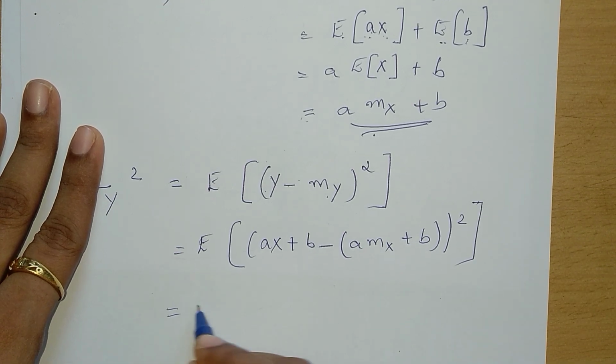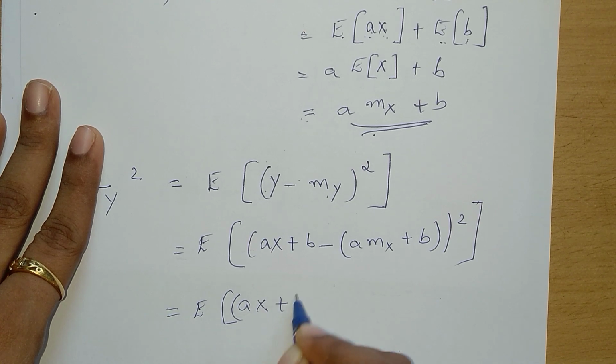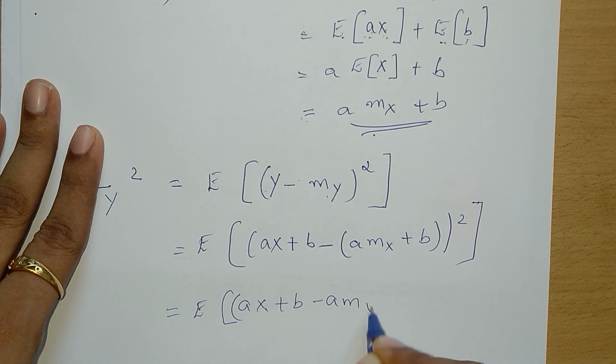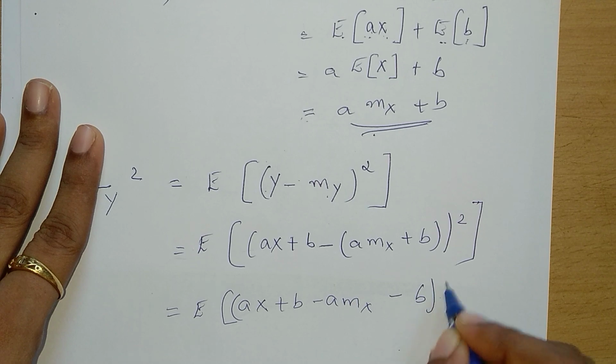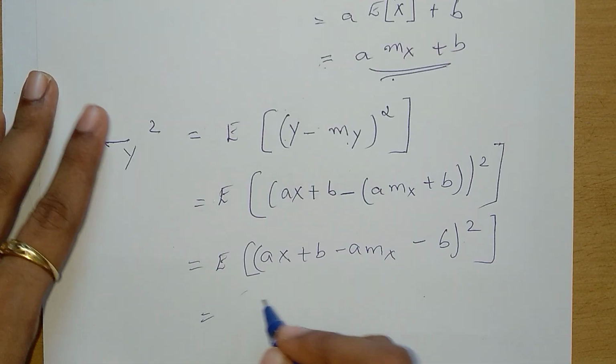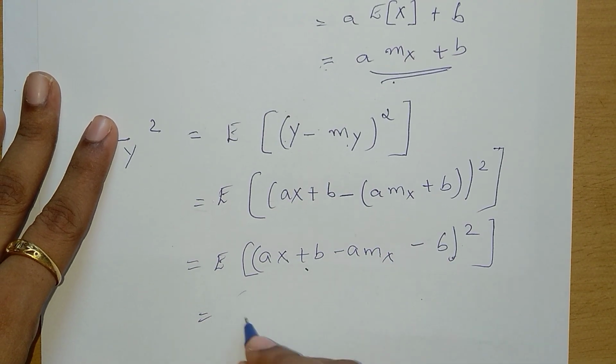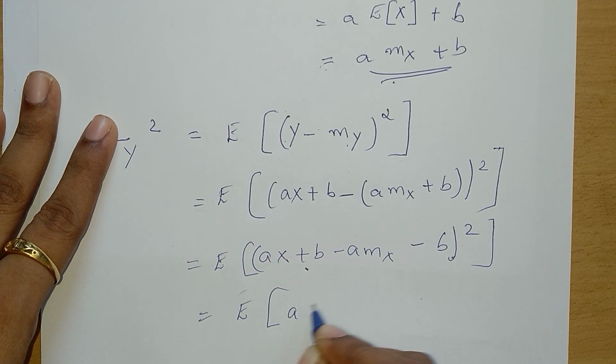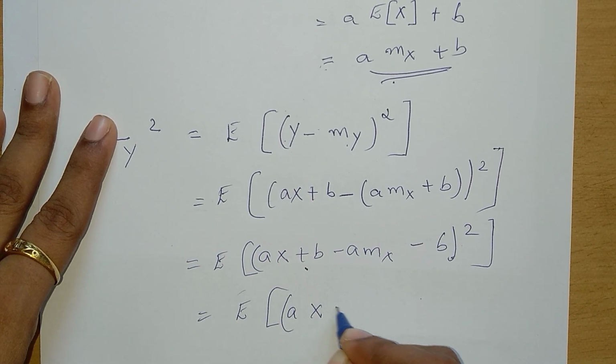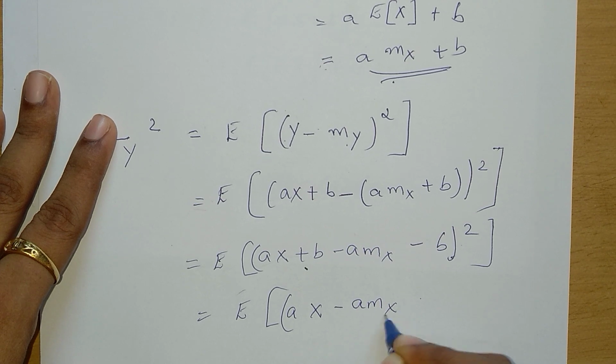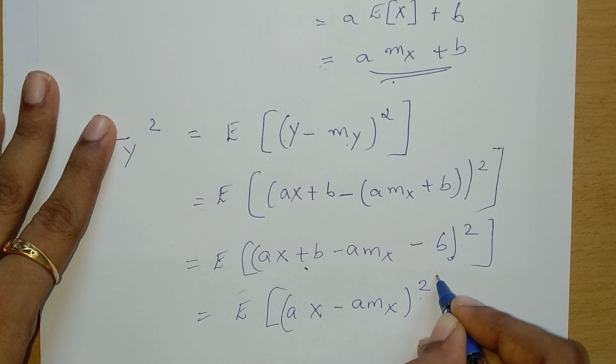We'll solve this: E of ax plus b minus a mx minus b whole square. The b minus b cancels, so expectation of ax minus a mx.